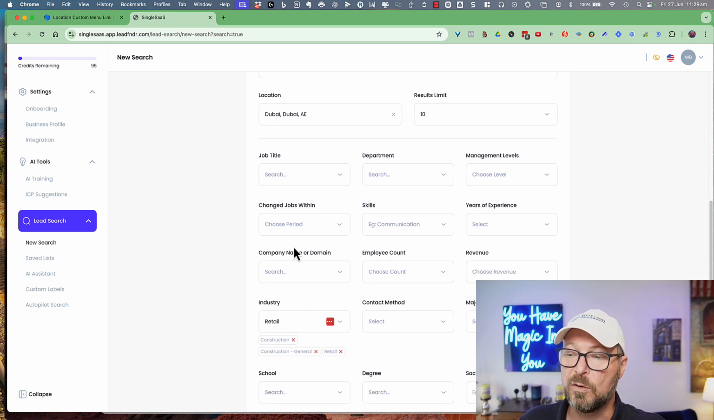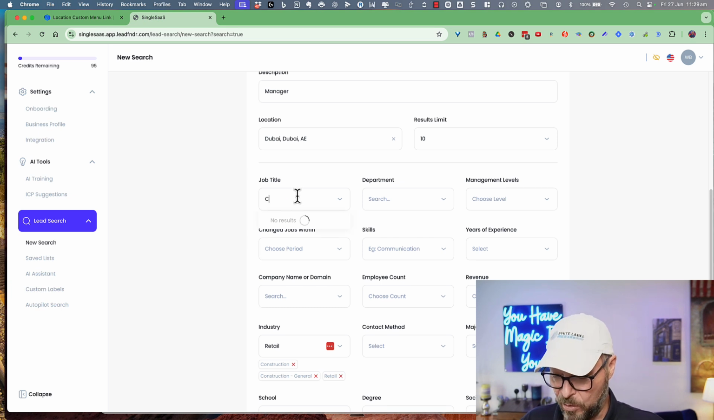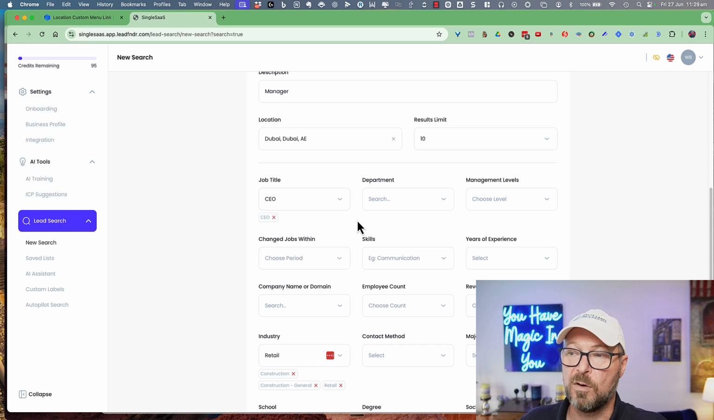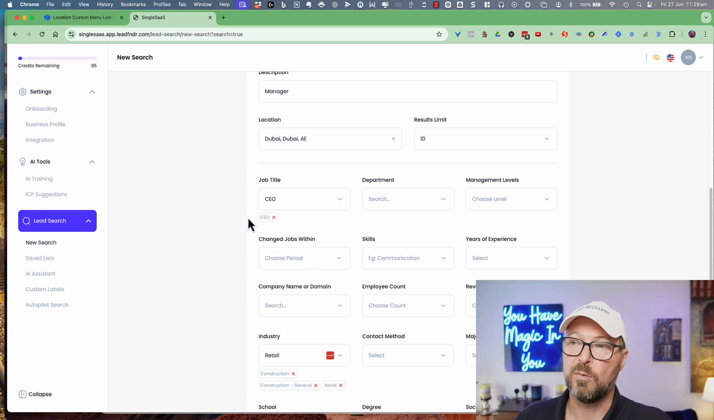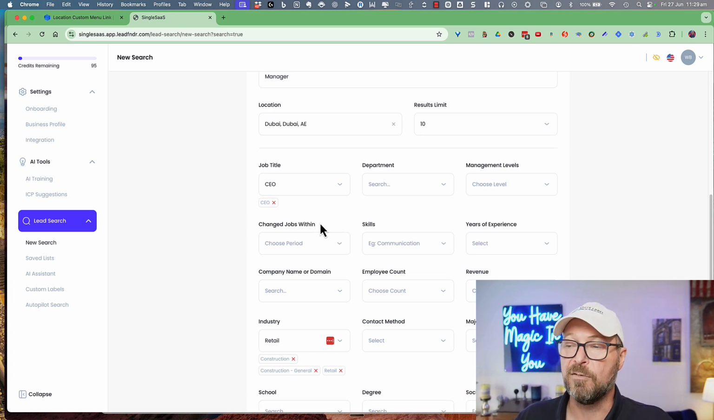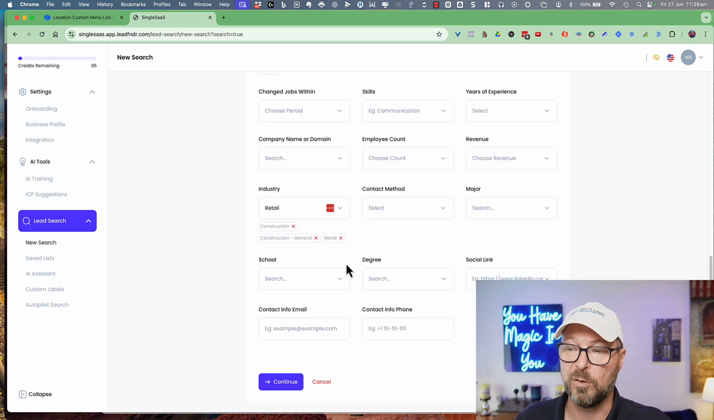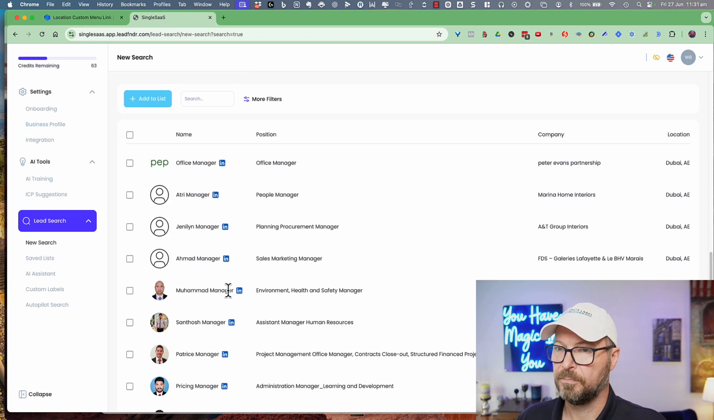We can also look for particular roles. So I might start with a CEO, or I'm looking for a sales manager, or I'm looking for a purchasing manager. Whoever it is that we're looking for, we'll be able to use these filters to narrow down our search and really only return the ones that we're looking for. Once we've set our filters, now we can search and we'll return those results. And we start to see those results coming through.